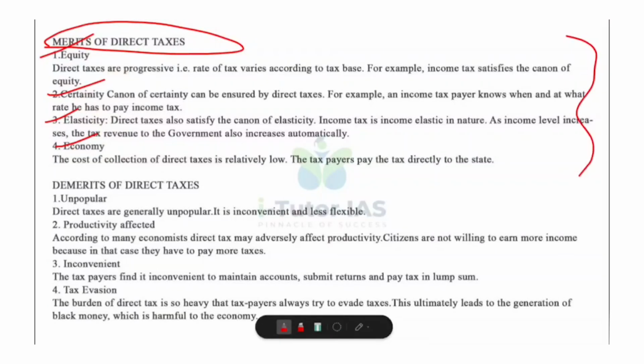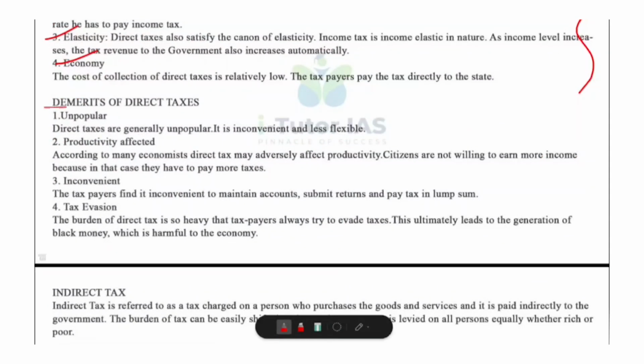Now, do you know what are the demerits of direct taxes? First, it is unpopular. People feel the burden directly, so they often dislike paying direct taxes. Then, productivity affected. Some people may feel, if I earn more, I will have to pay more taxes. This reduces the motivation to work harder and productivity may fall. Then, inconvenient. To pay direct taxes, a person must keep accounts, file returns, pay in lump sum, and so on. So this feels difficult for many.